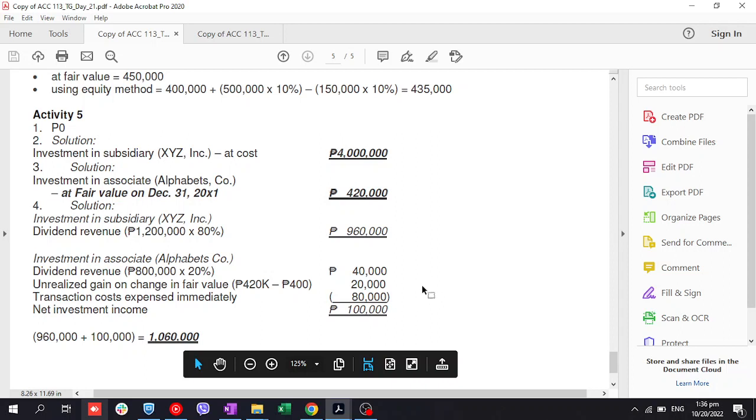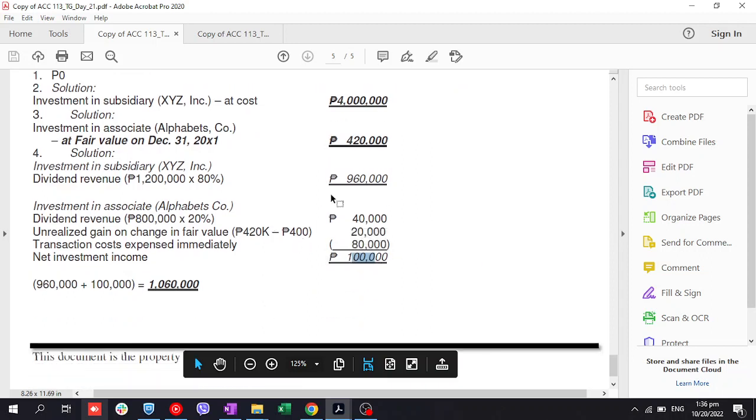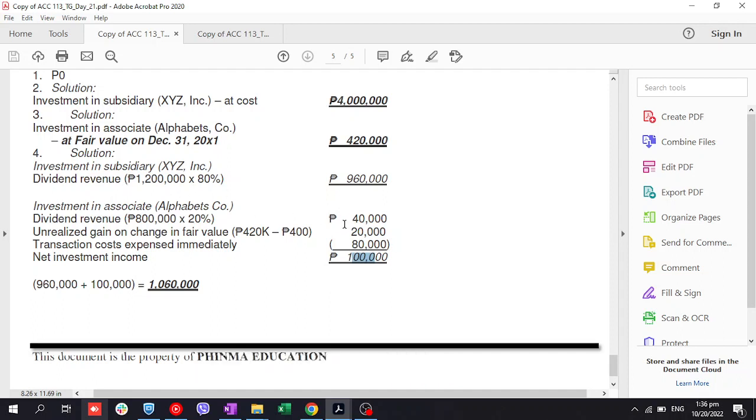So, ang total income is ilan? Ay, mali pala, sorry. Ito yung sa investment in associate mo na. Dividend revenue, 800,000 times 20%, 40,000. Unrealized gain, 420 minus 400, so 20,000.